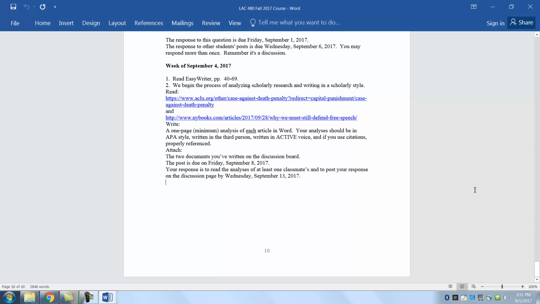It will be reading the Easy Writer from pages 40 to 69, and pages 40 to 69 covers writing that works, building arguments, creating portfolios, writing academic genres. So take a look at that, and it leads to the next section, which will be next week, research, conducting research, and so on. So for this week, the main idea is to start looking at articles that deal with justice, and for you to start practicing analyzing and writing a synopsis of these articles.